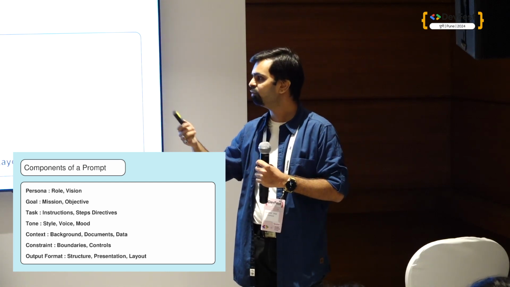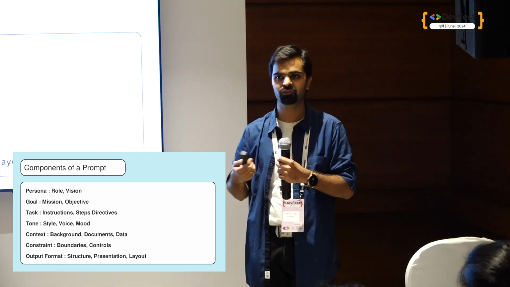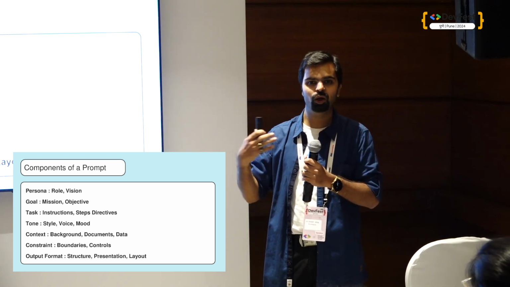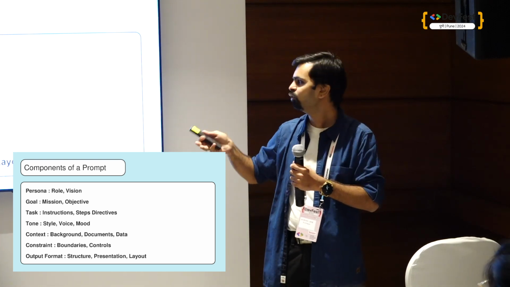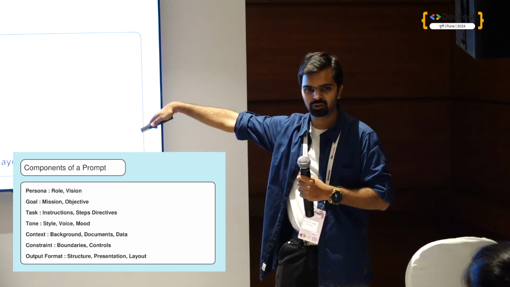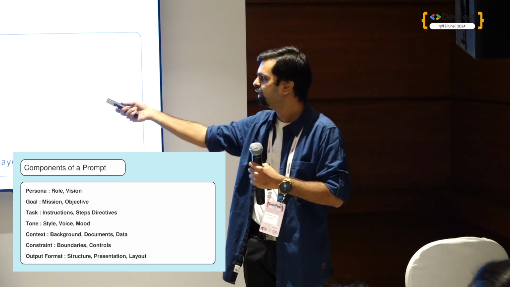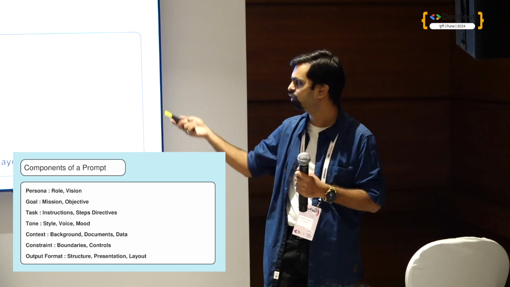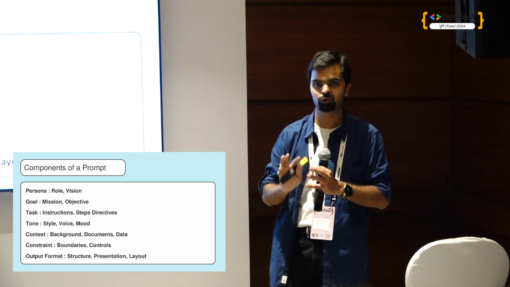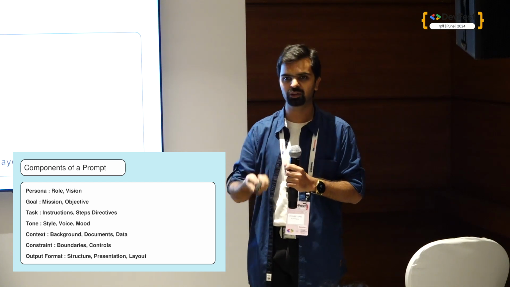Now, goal is basically why I am using that. For example, if there is an error in my code, I want a debugger to solve it. So I tell it, you are a debugger, you have 20 years of experience, now solve this. So it will solve it. That's the goal. Task is obviously to solve. So in goal, I'll say I need a proper, scalable solution, and then the task is to build a solution.